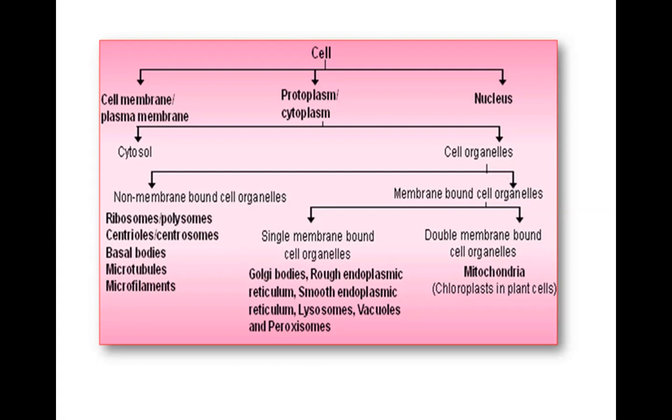The cell organelles which have got membrane are broadly further divided into two types. Only one membrane is found around the cell, that is called a single membrane, and a double membrane is also found around the cell. So the double membranes are mitochondria and chloroplast. Rest of all the organelles are single membranes. They are Golgi body, the endoplasmic reticulum. The endoplasmic reticulums are rough endoplasmic reticulum and the smooth endoplasmic reticulum, lysosomes, vacuoles, peroxisomes.